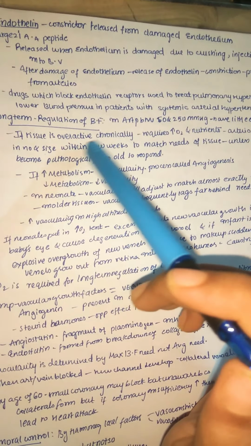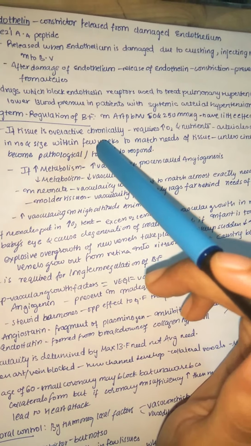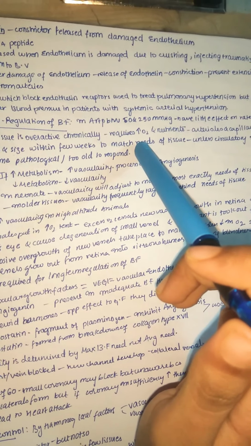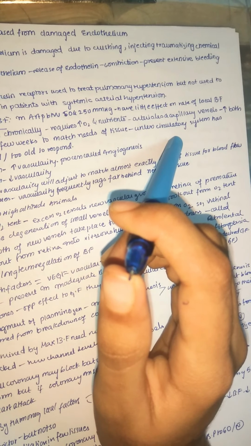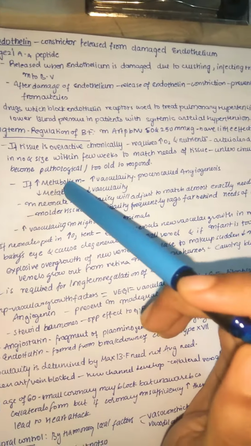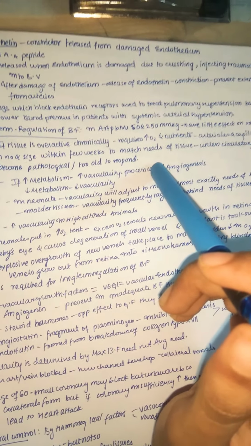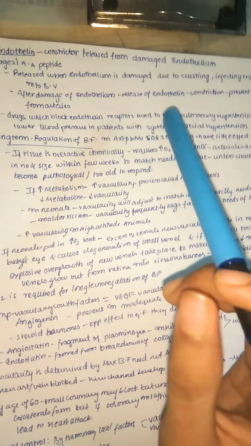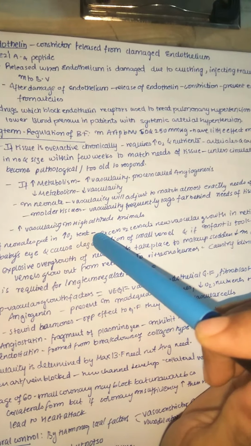If the tissue is chronically overactive, overactive means it has high metabolism. When the tissue has high metabolism, of course it requires more oxygen and more nutrients, and arterioles and capillary vessels increase both in size and in number within a few weeks to match the needs of the tissue. Because it has very high activity, to match this we need to increase both the number of blood vessels and their size, mainly by vasodilation, right?